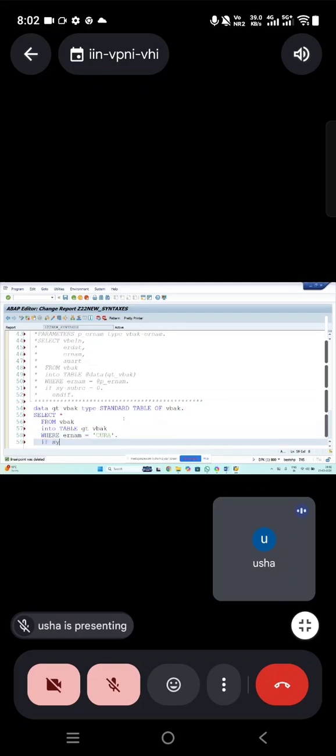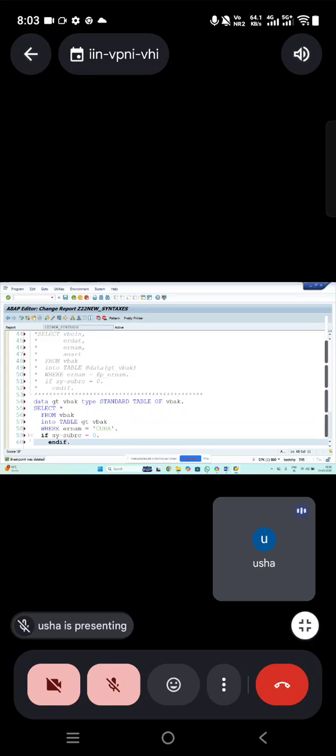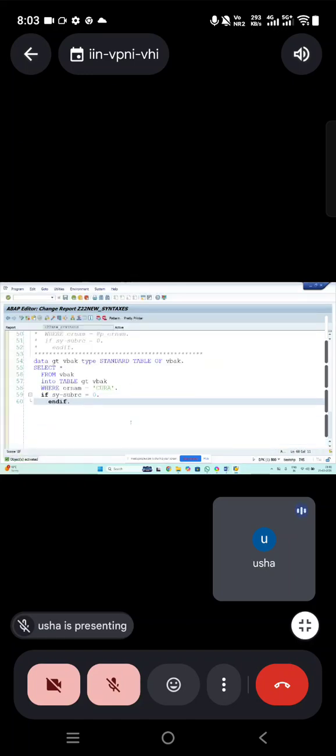Then IF SY-SUBRC equal to 0, or UP TO n ROWS also. So this is how we use it when it is select star. If it is fields, we write them with commas.